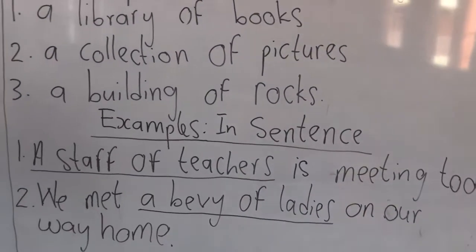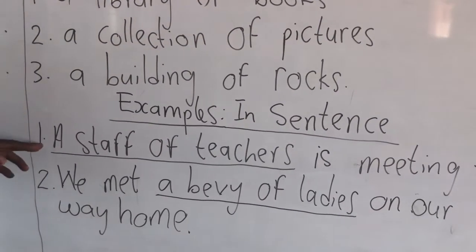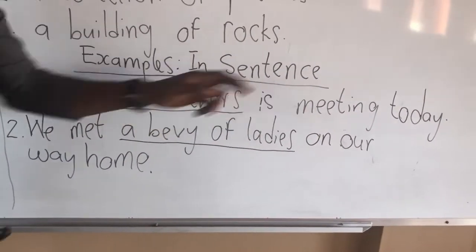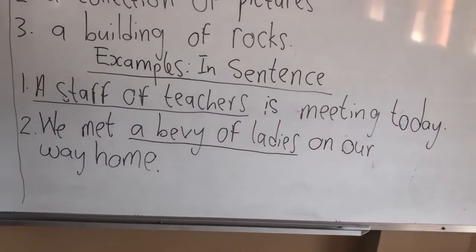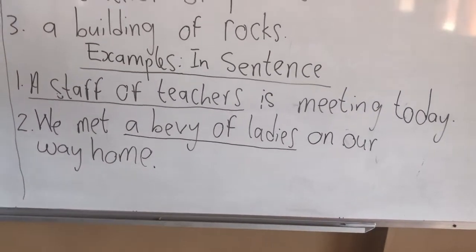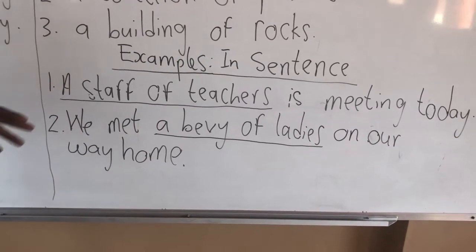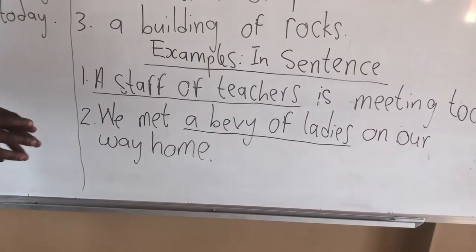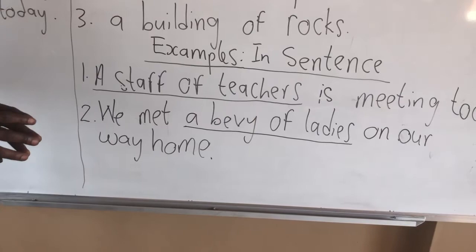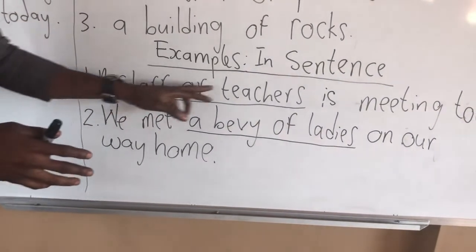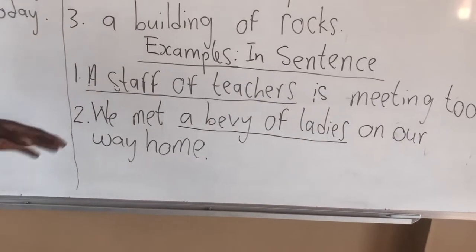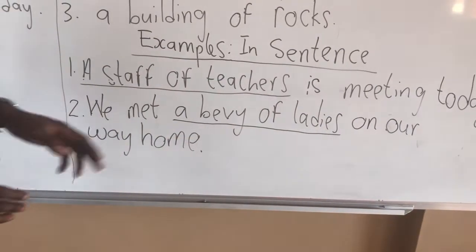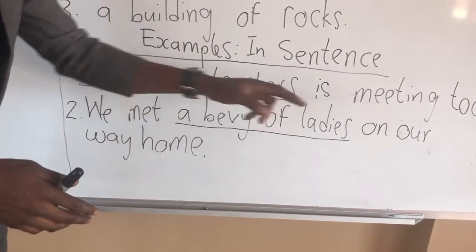Now let's look at a few examples as we bring today's lesson to an end. A staff of teachers is meeting today. As I said before, when you look at sentences like this, check: does it have an article starting the sentence? If it has an article, then automatically it will be in agreement with a singular verb. So, a staff of teachers is meeting today. We met a bevy of ladies on our way home.